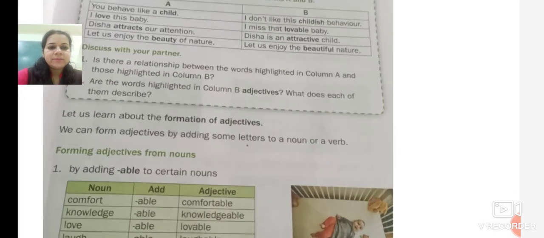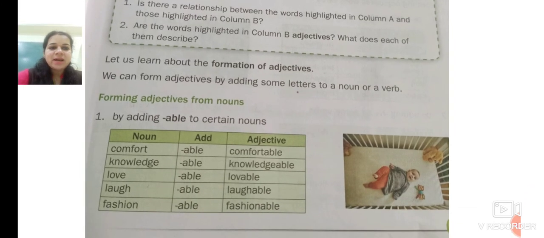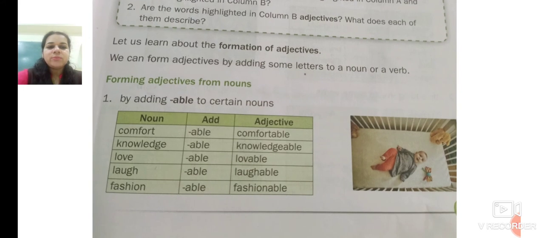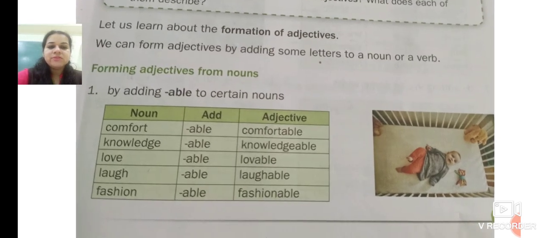Now we move ahead. Let us learn about the formation of adjectives. We can form adjectives by adding some letters to a noun or a verb. Forming adjectives from nouns. First we will form adjectives from nouns by adding able. The words which are given are nouns.